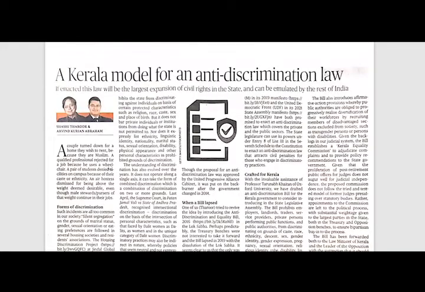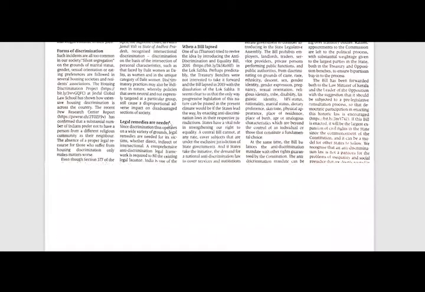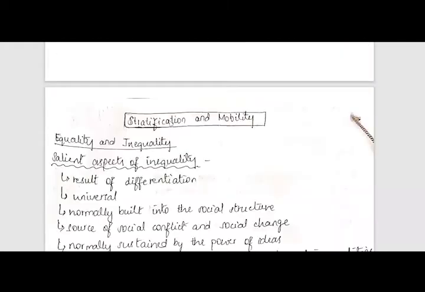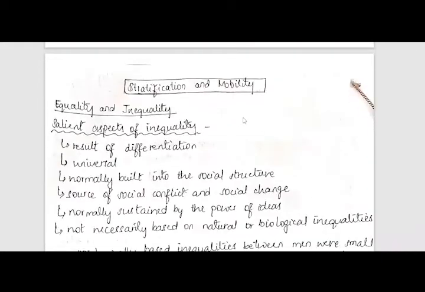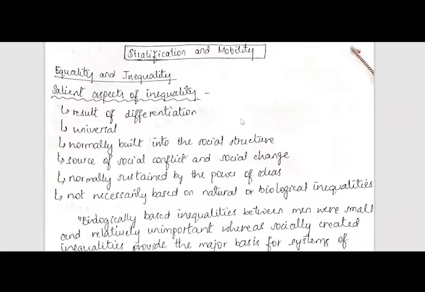This inequality and differentiation is giving rise to discrimination, say authors. Now, this article can be linked to our stratification and mobility chapter in our mobility unit in our sociology syllabus. In that unit, we have a concept of equality and a concept of inequality. In that, we have salient aspects of inequality. They are, inequality is the result of differentiation.